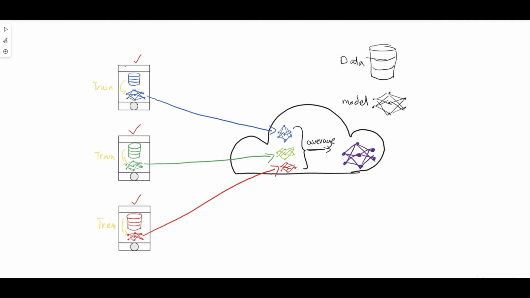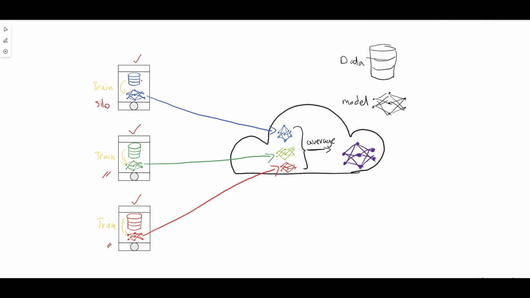So instead of calling them mobile phone instances, whatever, let's call it silo. So we have silo number one, silo number two, silo number three, right? This is what we're going to call it when we implement it on Azure. And as you can see, within each silo, we certainly have data. What we're going to do with federated learning, instead of having all this data set coming into a centralized place, as you can see, I'm not moving this data. We keep the data wherever it is, but instead we bring the model training and model parameter update to that device or to that silo.